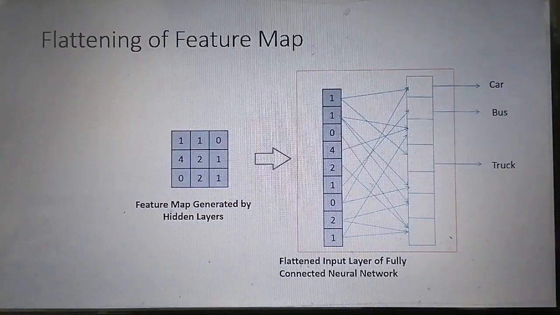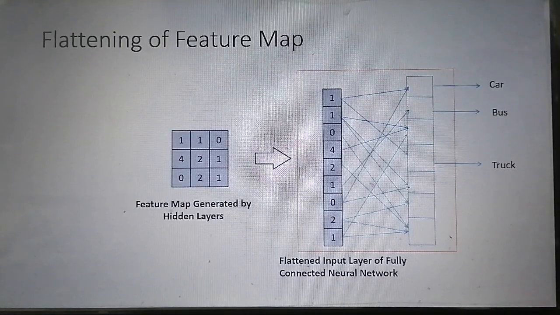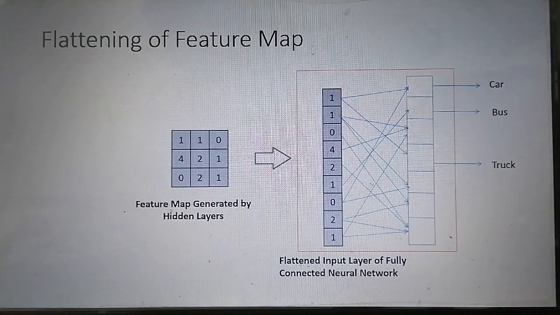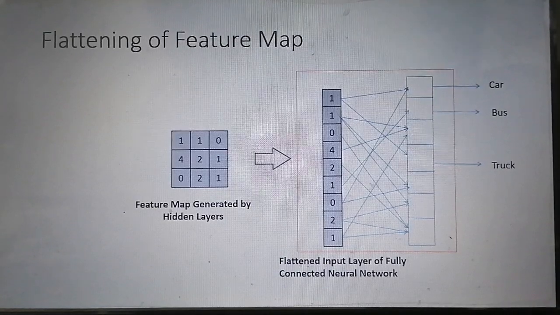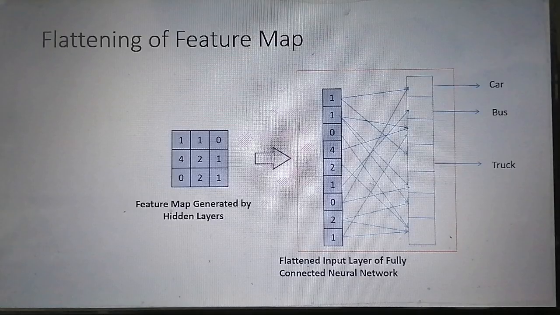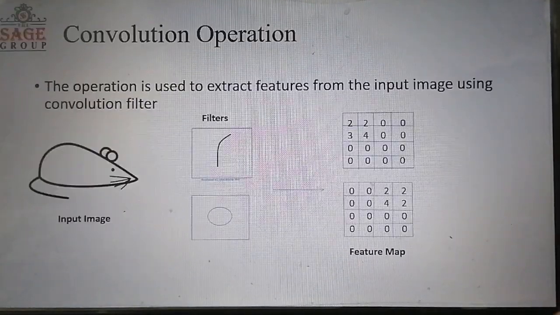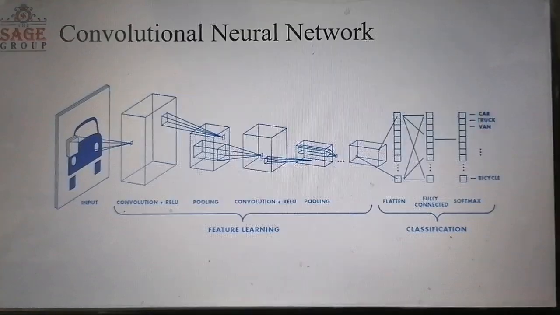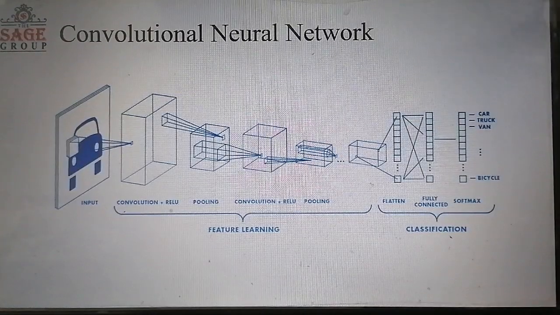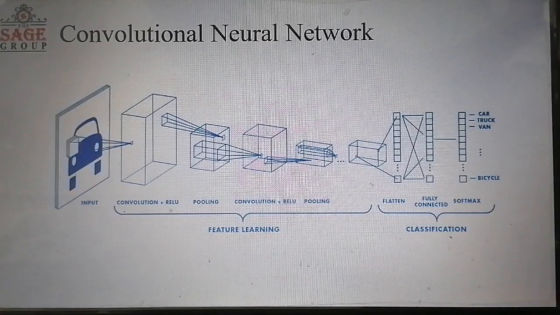Okay, so the next operation required in the CNN is the flattening of the feature map. After the convolution and pooling operations we get a feature map which is two-dimensional. As I discussed at the beginning, the convolutional neural network is divided into two parts.